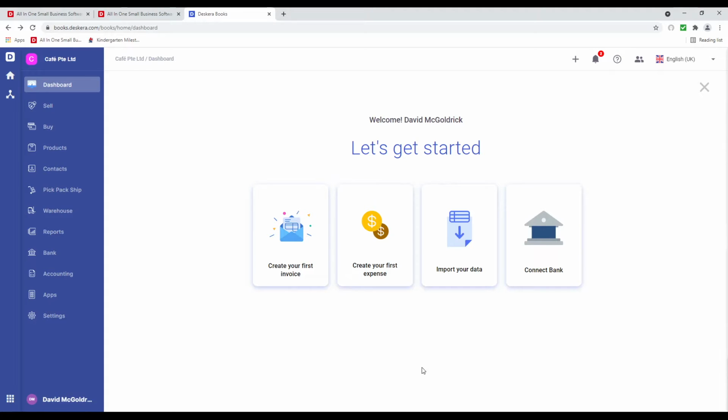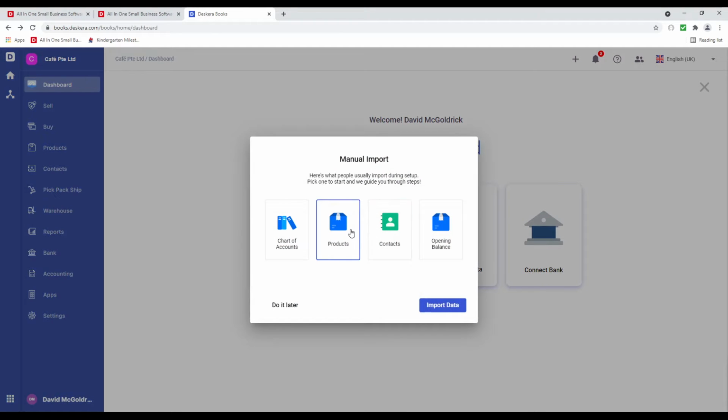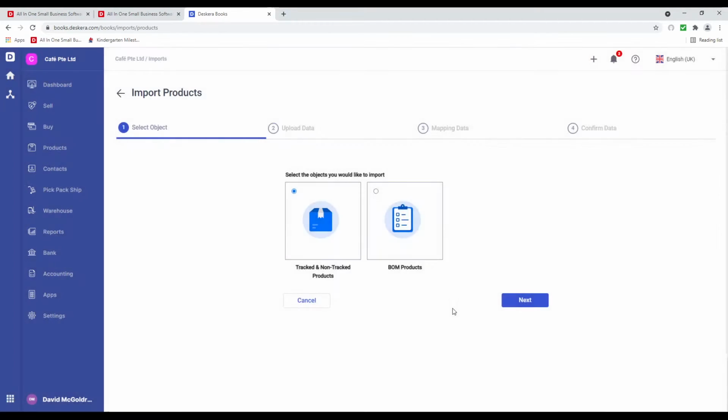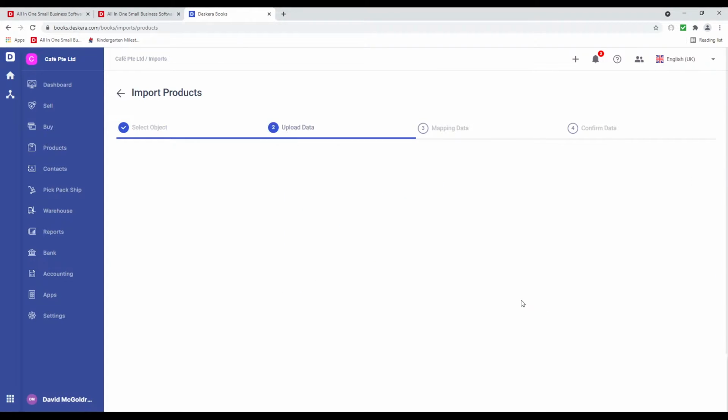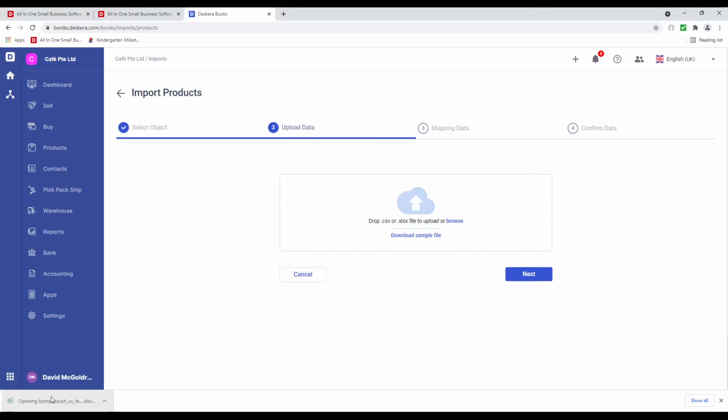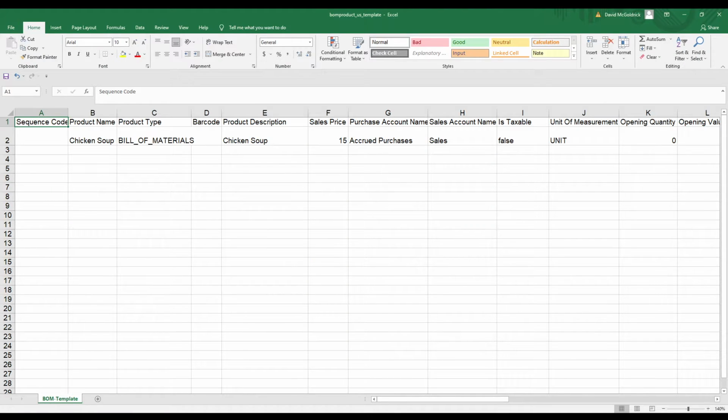Next, let's click on Import Your Data. Click on Products and click Import Data. And this time, let's choose Bill of Materials or BOM products. Let's click Next and let's download a sample file. And let's open it. Now we're in the Bill of Material import template.